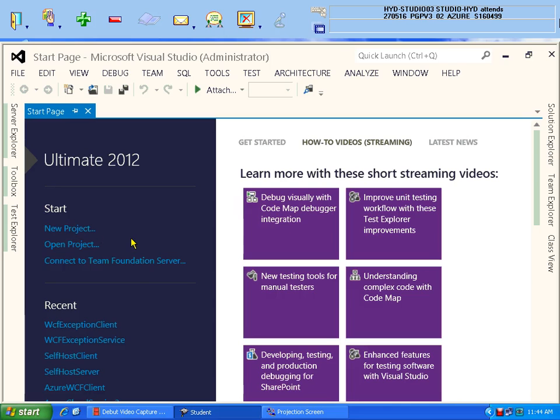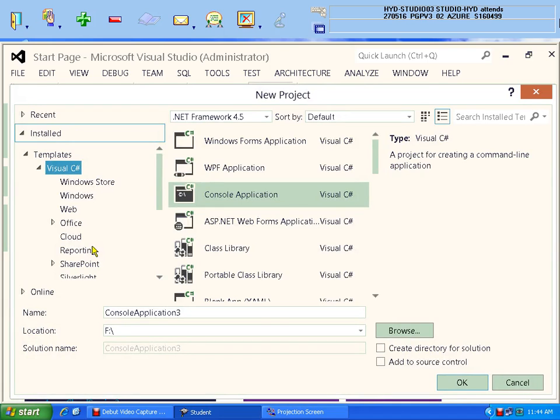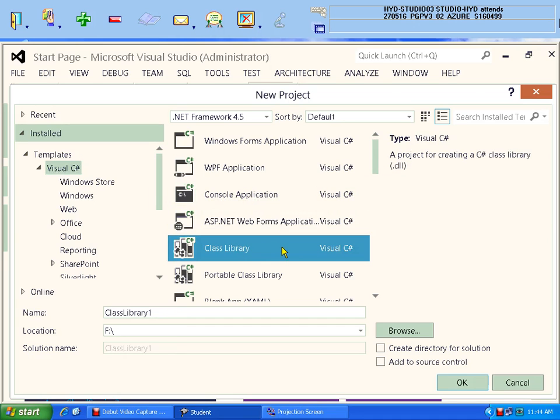So click on creating WCF service for your service bus relay. Whatever WCF service, I'll write as the application name. Don't take it as a console application, take it as a class library. Can you see? Class library.